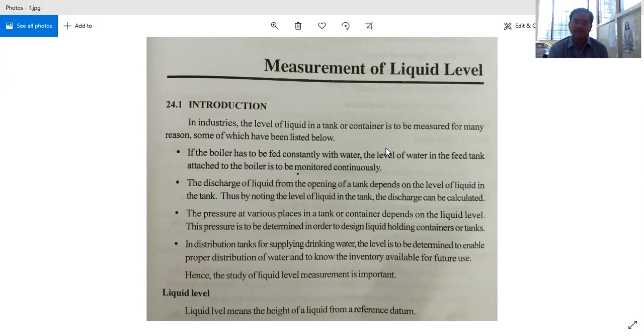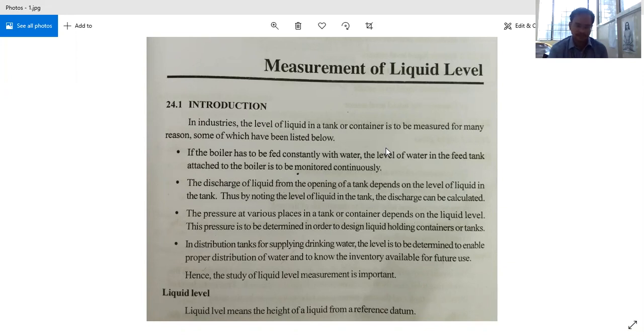In order to supply a continuous vapor, continuous steam of its own kind with a specified pressure, the boiler must be maintained with some standard value of level of fluid, that can be water or any other pure substance. For that purpose, we require to measure the liquid level.